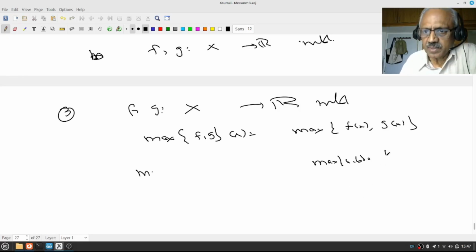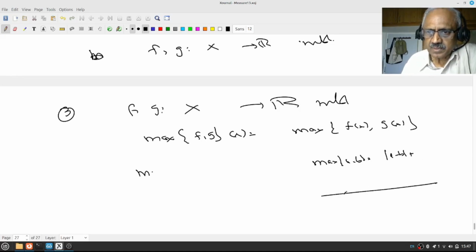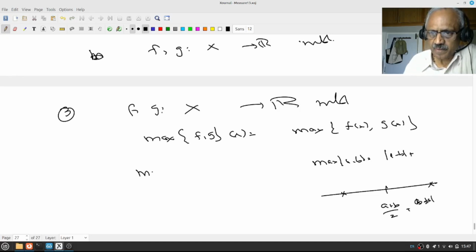Okay, that will be, see, a and b may be somewhere, I do not know. The midpoint is (a plus b) by 2. So if I want the maximum, what I should do, I have to go to (a plus b) by 2 plus the distance, which is mod b minus a or mod a minus b by 2. So I add them, right?